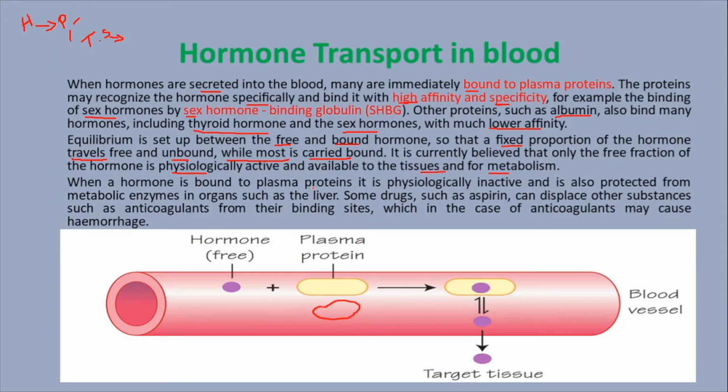When a hormone is bound to the plasma protein, it is physiologically inactive. This hormone transporter protein complex is inactive. When the hormone is free from the transporter proteins, it becomes active. The hormones bind to the corresponding transport protein so they are protected from metabolic enzymes in organs like the liver. You know, the liver is the famous metabolic organ in our system. Some also escape from drug action, like aspirin.